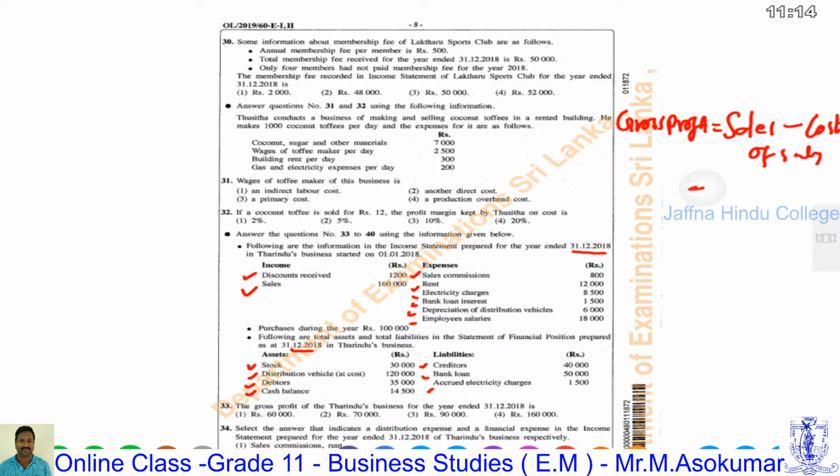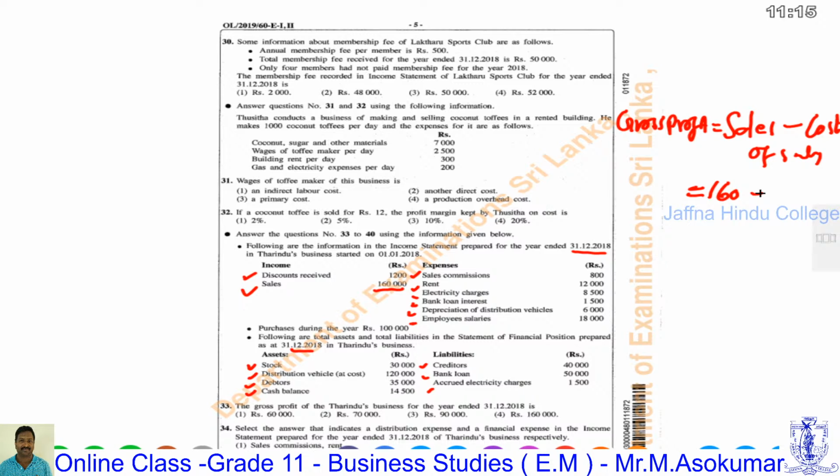Here you can extract the sales value. The sales income is given as 160,000, minus cost of sales. We have to calculate it.